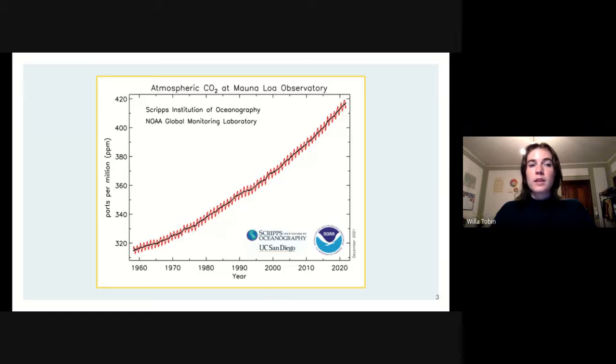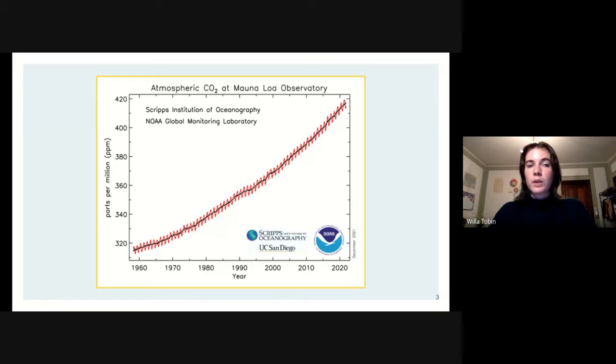In 2020, 31.6 petagrams of carbon dioxide was released into the atmosphere due to anthropogenic sources. About 50% of this is taken up by natural carbon sinks, and as a result, atmospheric CO2 levels increased by 2.6 parts per million from 2019 to 2020. The figure here is showing atmospheric carbon dioxide observations measured in Hawaii dating back to 1960. And as you can see, concentrations of CO2 in the atmosphere have been steadily increasing every year.